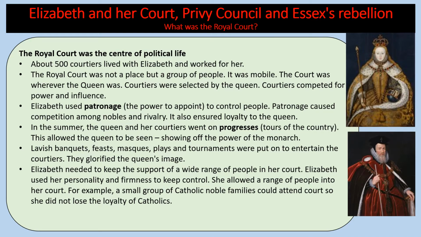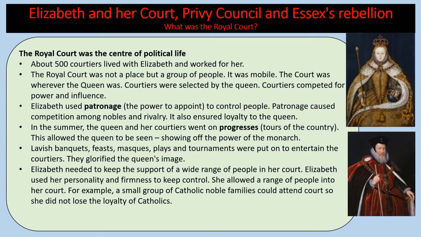Now, in the summer, the Queen and her courtiers went on progresses, which are tours of the country, and it allowed the Queen to be seen. It was very much this idea of visual propaganda, and it showed off the power of the monarch. There were lavish banquets, feasts, masques, plays and tournaments that were put on to entertain the courtiers, and they glorified the Queen's image.